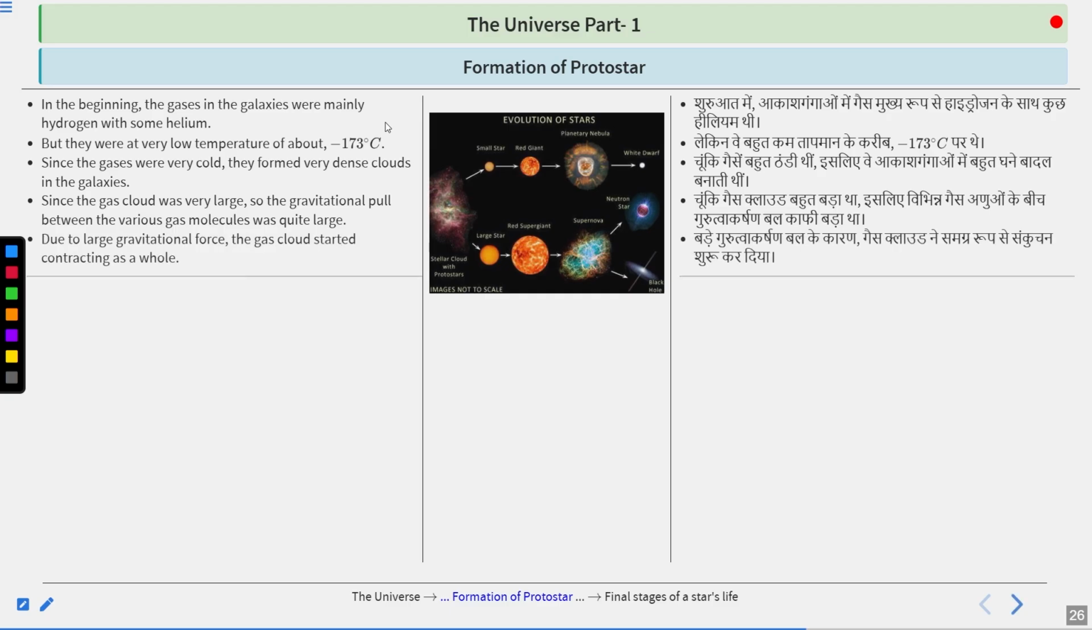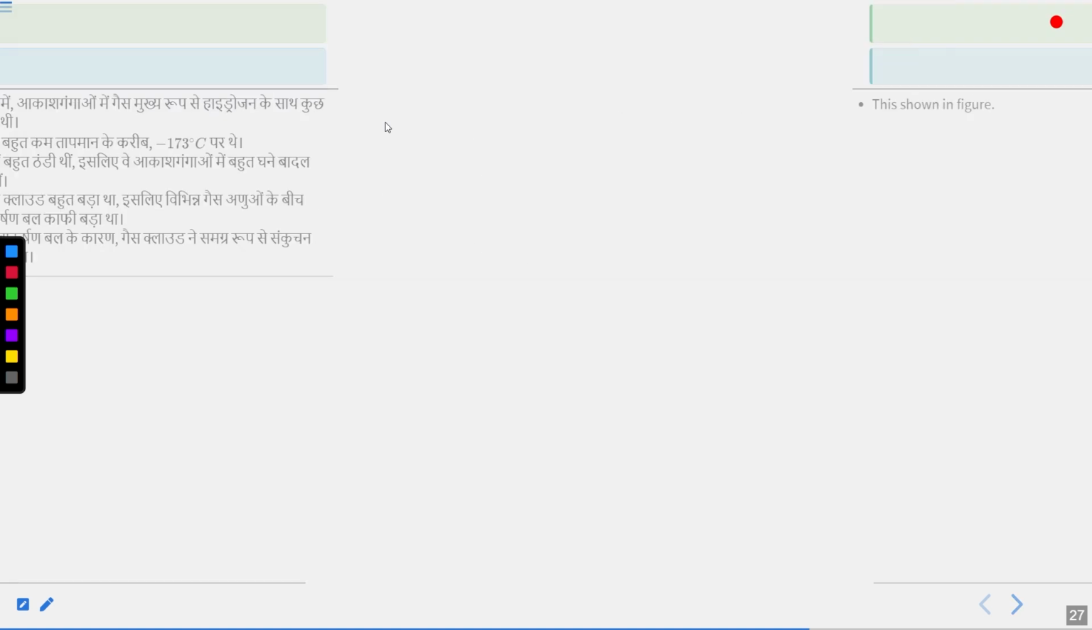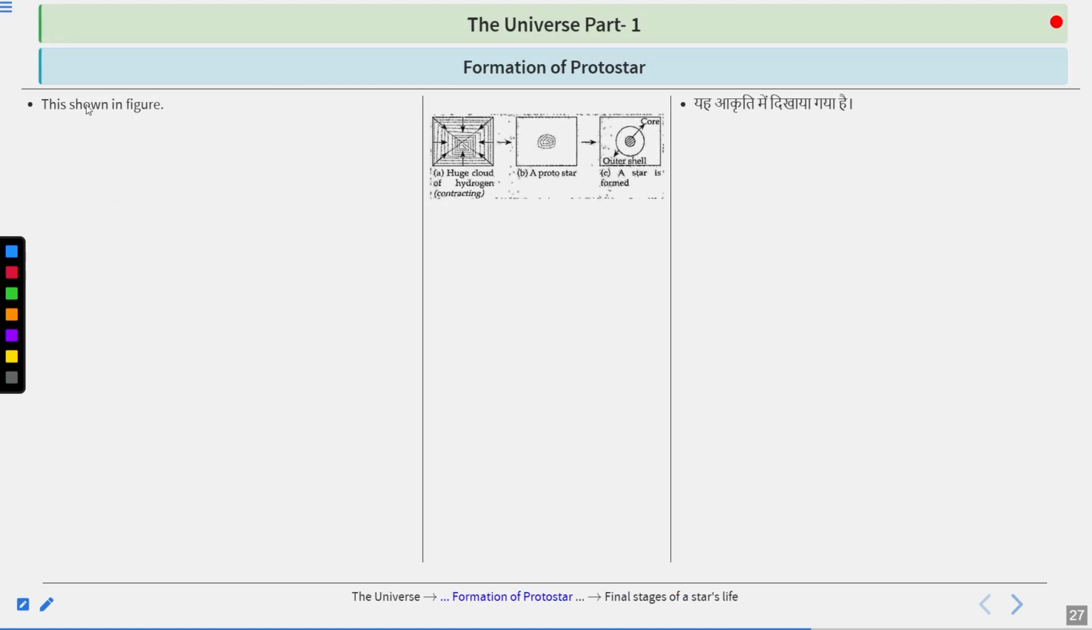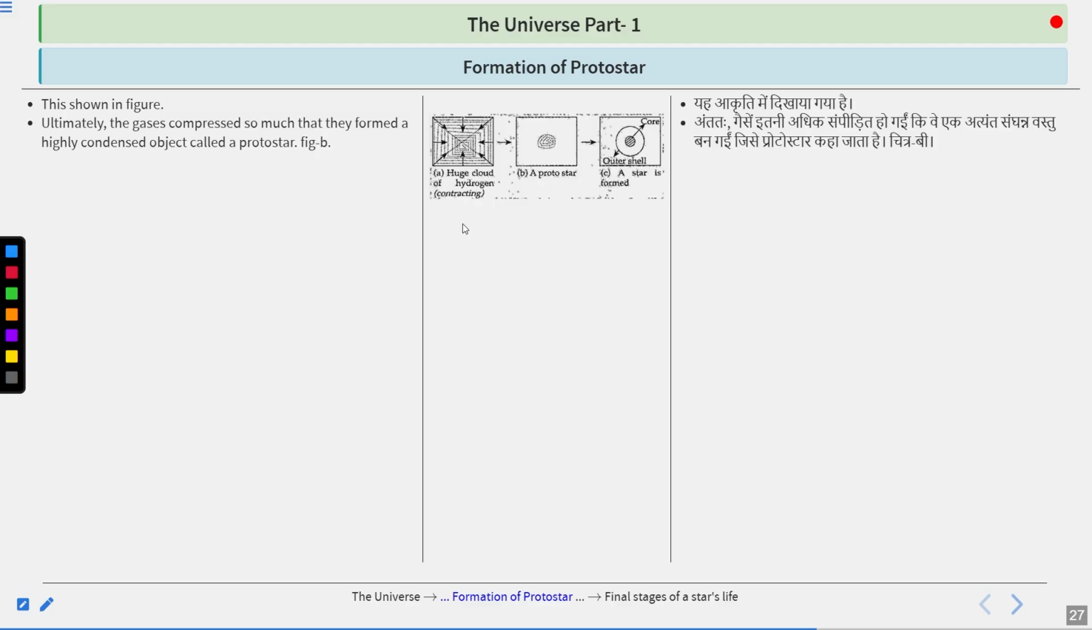So due to the large gravitational force, the gas cloud started contracting as a whole. This is shown in a figure. Here you can see a huge cloud of hydrogen contracting. Ultimately, the gases compressed so much that they formed a highly condensed object, which we call a protostar. Here you can see the gases that were contracting, and the circle they made.